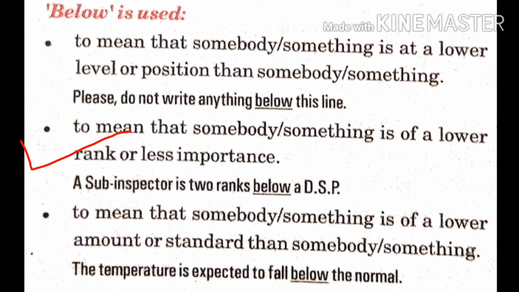One example, like ADSP ranks above an inspector. Here we'll say a sub-inspector is 2 ranks below a DSP. Below means something to a lower rank. Next, to mean that somebody or something is of lower account or standard than somebody or something. The temperature is expected to fall below the normal.